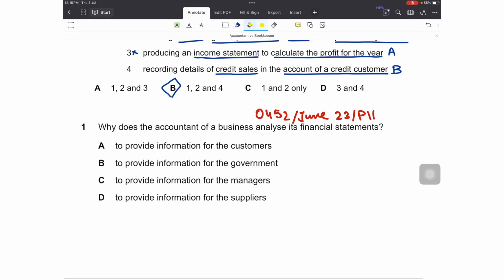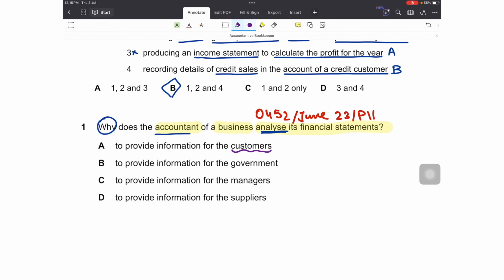Last, why does the accountant of a business analyze its financial statements? This question is not related to the job of either the bookkeeper or the accountant. The question is, why does the accountant analyze the business's financial statements? What is the reason behind analyzing, right? The question itself is saying that the accountant will analyze, but why? Option A is to provide information for the customers.